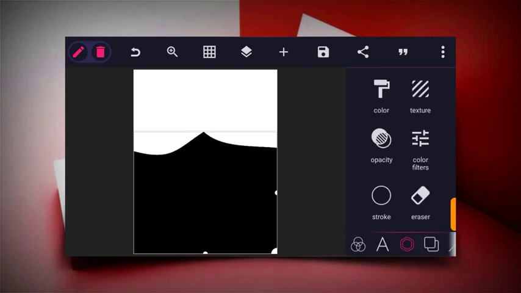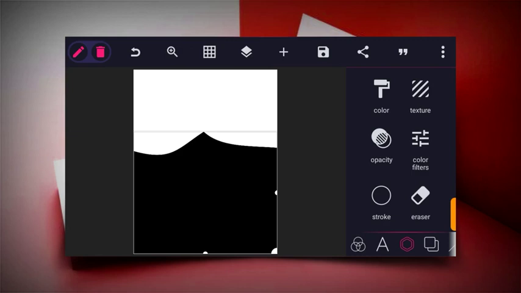So guys, the next thing we are going to do now is to change the color of this design. And before we change the color of this design, we need to know the kind of colors we are going to use. And for that, we need to consider what we are making. What kind of flyers are we making? We are making beauty and makeup flyers, so we have to go with beauty-like colors. So I've taken my time and I've selected colors that will be nice for this flyer.